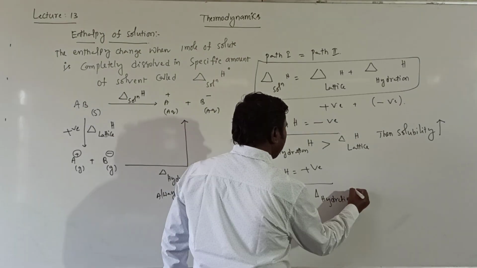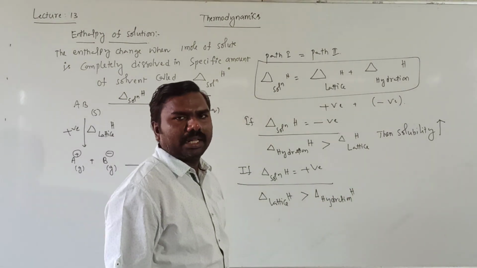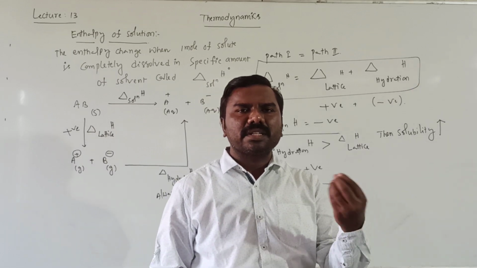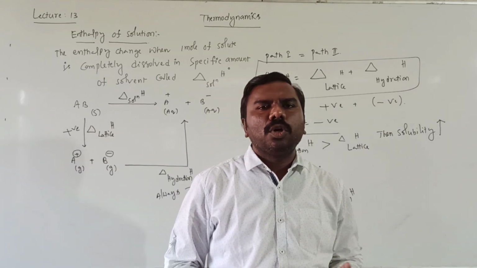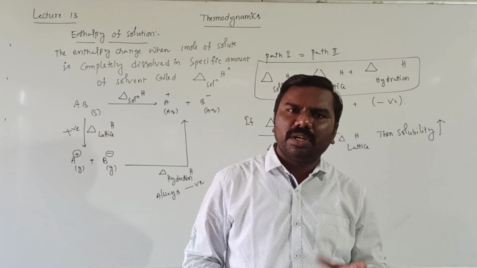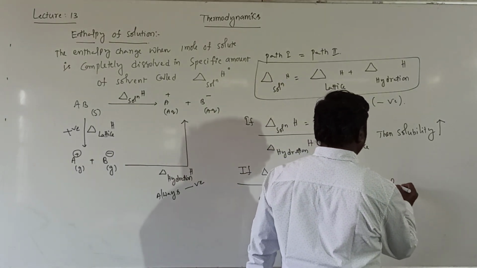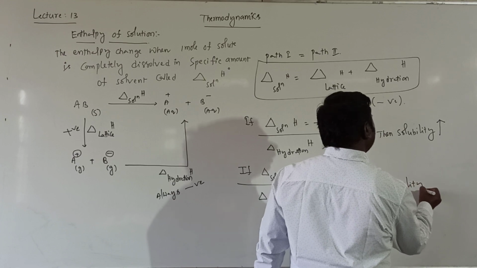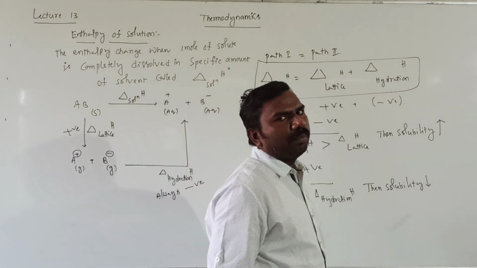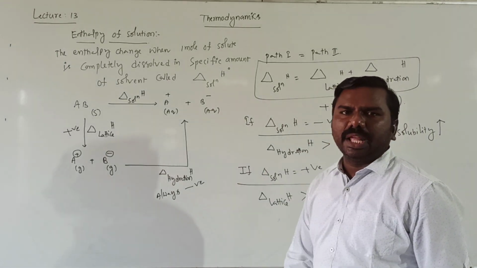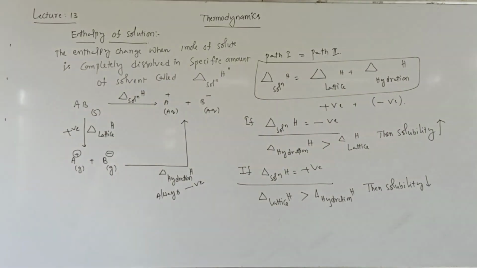So lower hydration enthalpy means fewer water molecules surround, and obviously solubility will be decreased. Solubility, very, very important, students. You need to understand clearly and take down clearly. This is enthalpy of solution.